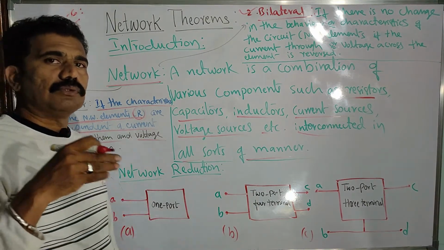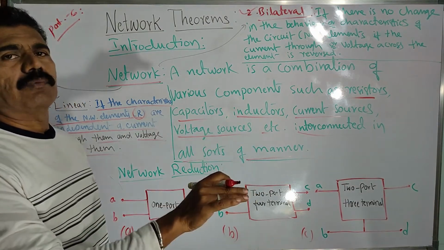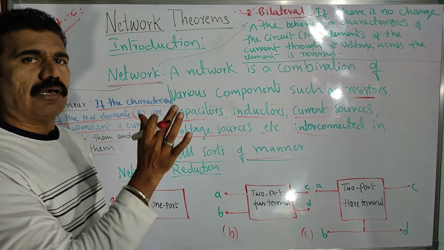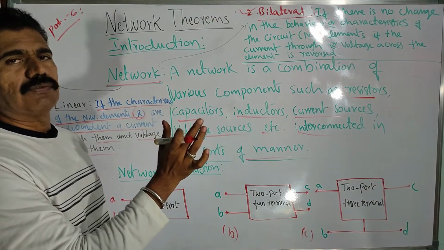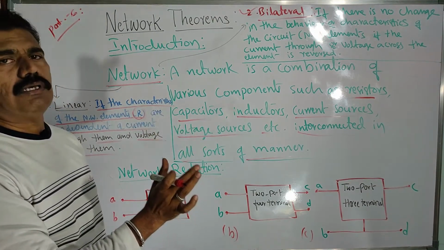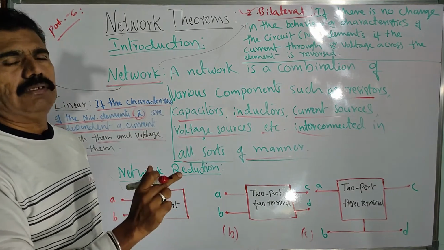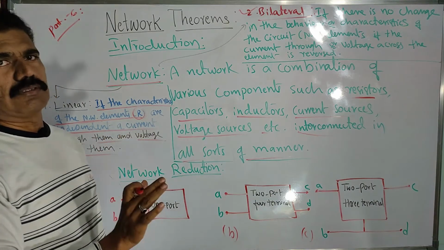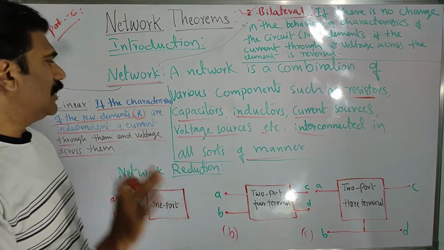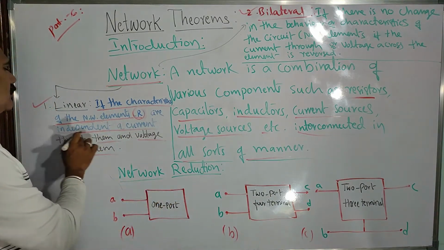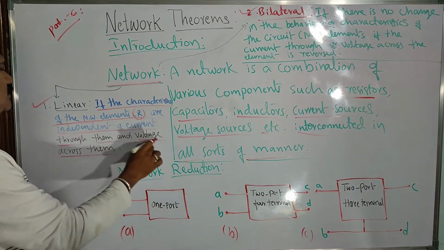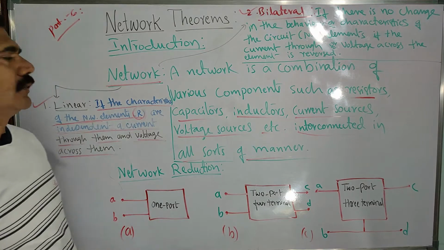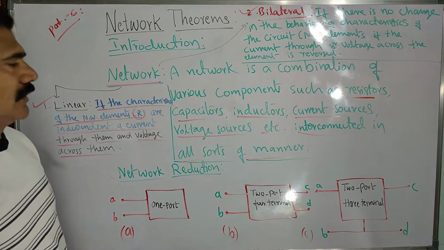You measure the current passing through the resistors, and the voltage is measured across the resistor, like a parallel connection by connecting a voltmeter. Whenever you measure the current through and voltage across the resistor, those values should be independent of the circuit elements, like resistors particularly.